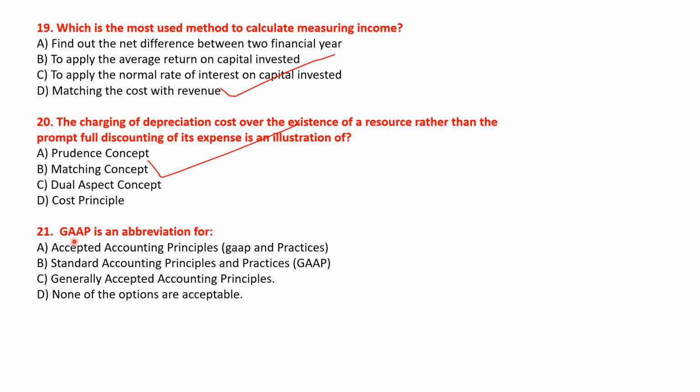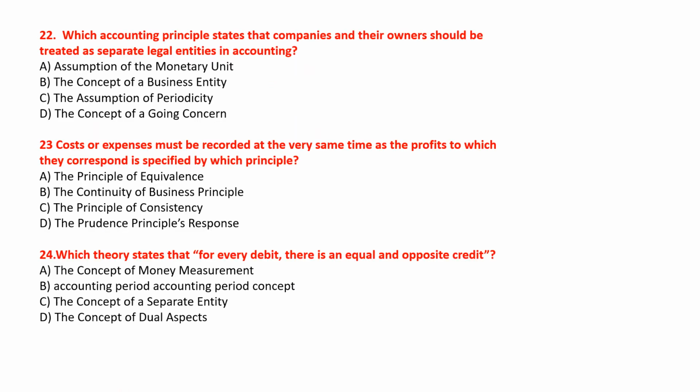अगला क्वेश्चन देखते हैं. GAAP is an abbreviation of ऑप्शन है accepted accounting principles, standard accounting principles and practices, generally accepted accounting principles, and none of these options are acceptable. So इसका सही आंसर होगा ऑप्शन सी, generally accepted accounting principle. Okay, चलिए आगे बढ़ते हैं.